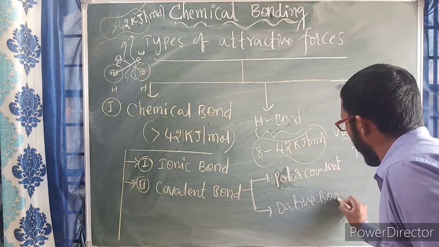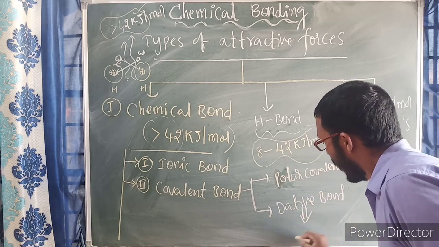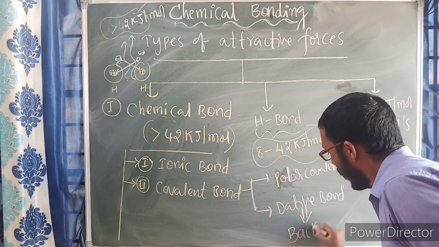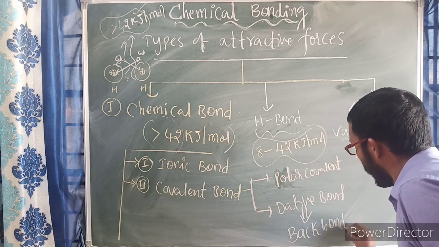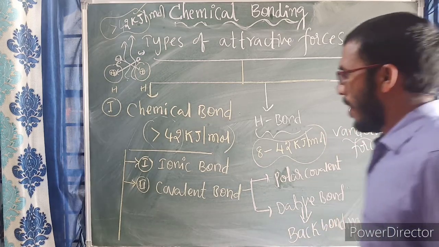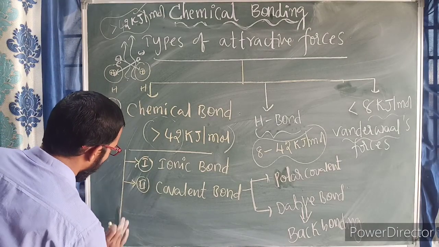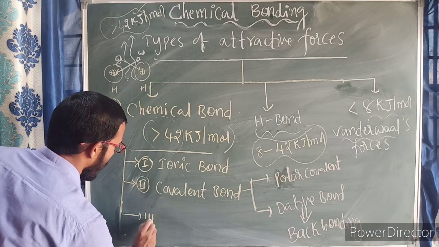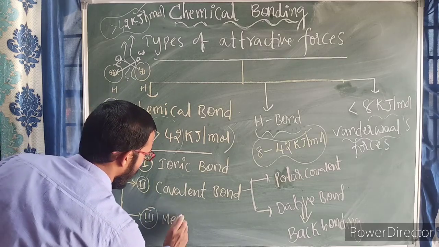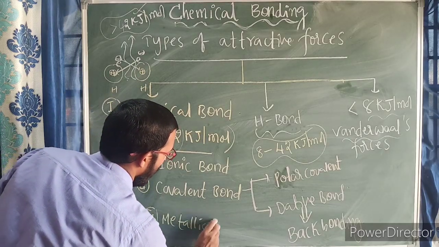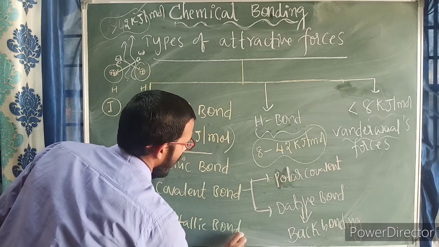In the dative bond, one more classification we will study is back bonding. Now the third one, metallic bond or metallic bonding.